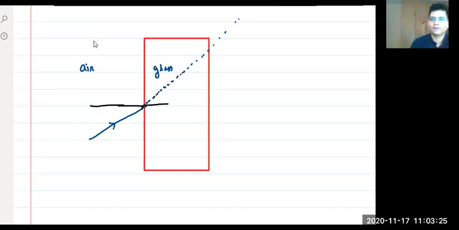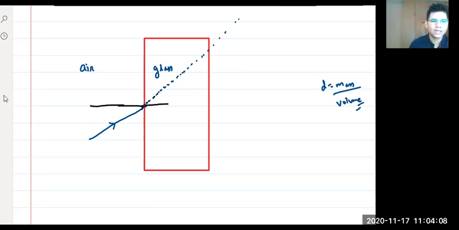Why? Now think about it. Can you run faster in normal atmosphere, air, or can you run faster in water? Tell me. Air, right? Because water will offer some resistance, or the density of water is more. Yes or no? We studied something called density, which is mass per unit volume. Density is mass by volume.